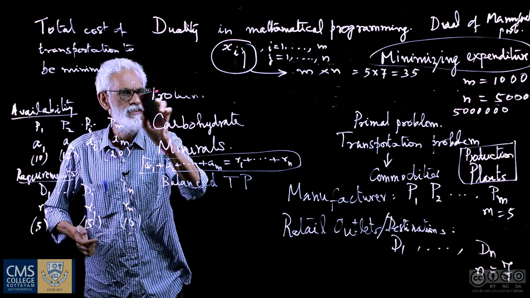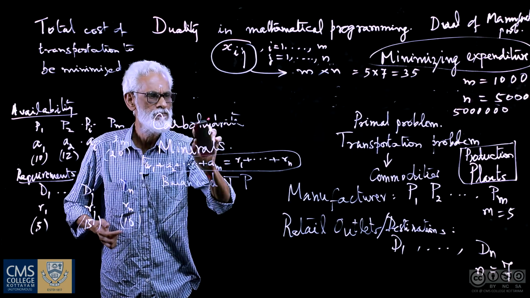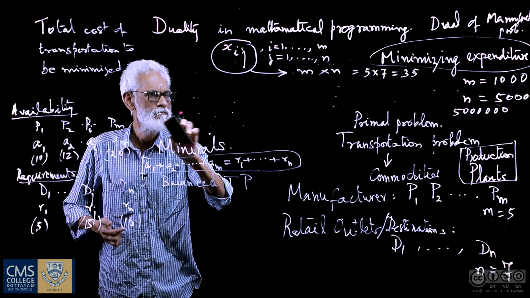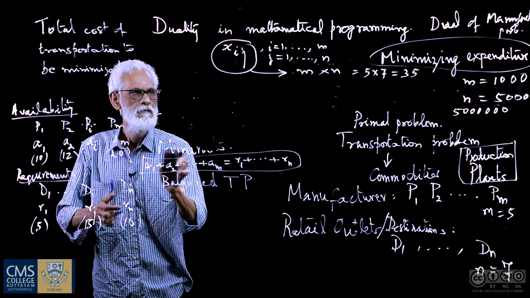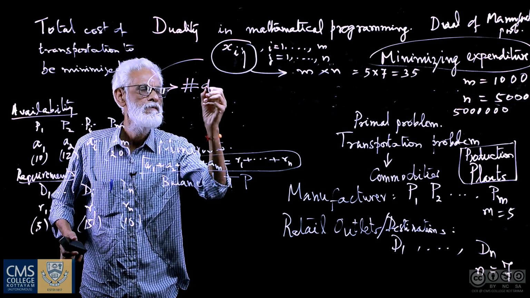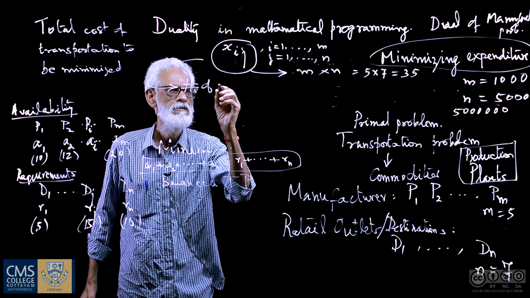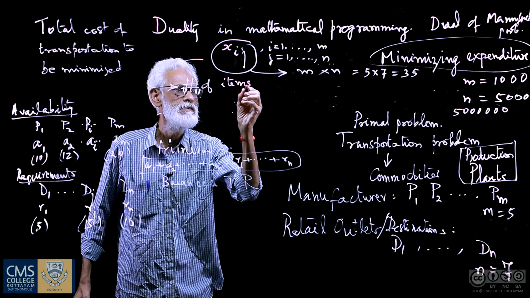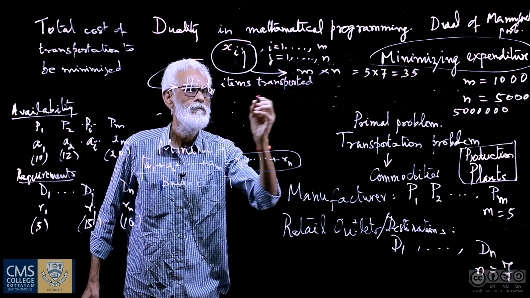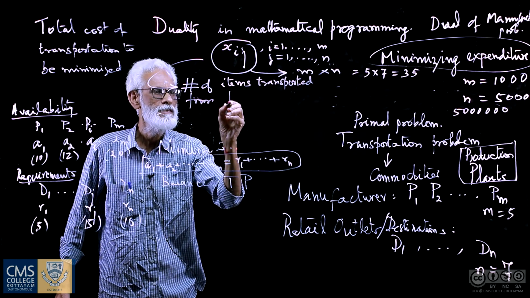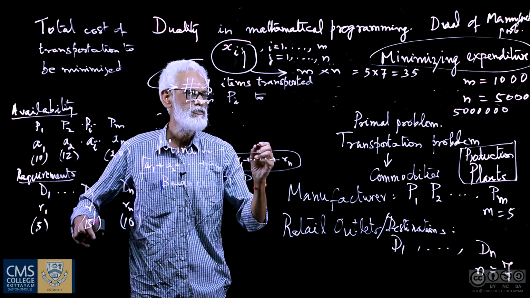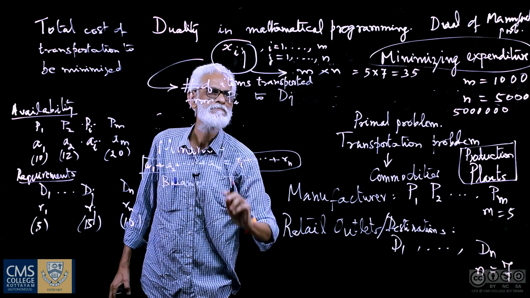I define that variable as Xij equal to the number of manufactured items transported from plant Pi to the retail outlet or destination Dj.